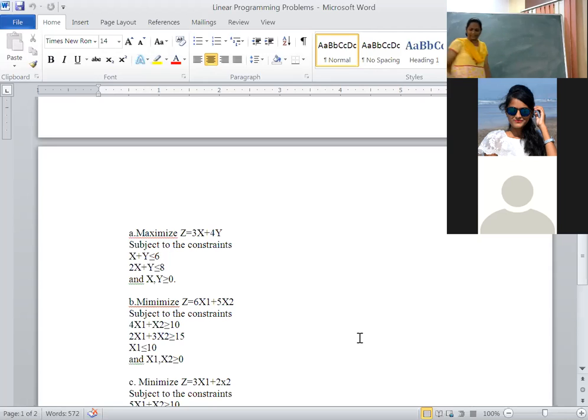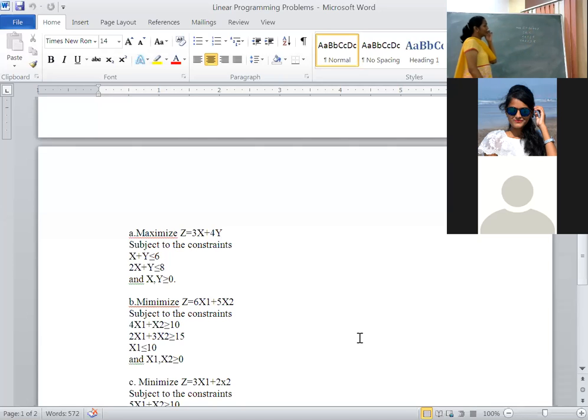Okay, right now we will see the first problem, a maximization problem. Maximize z is equal to. This is important compared to formulation. If you have any queries, please raise your hands. Subject to the constraints: x plus y less than or equal to 6, 2x plus y less than or equal to 8.